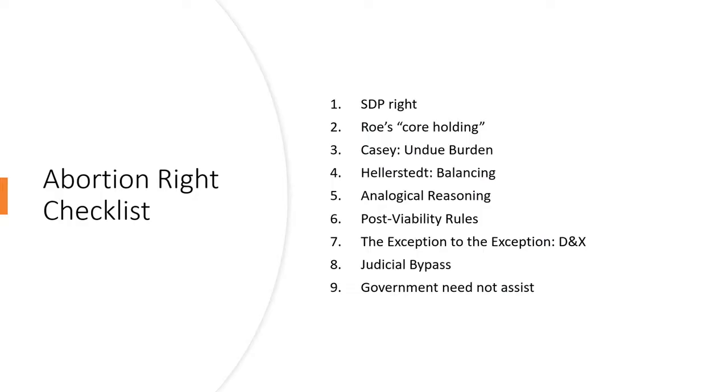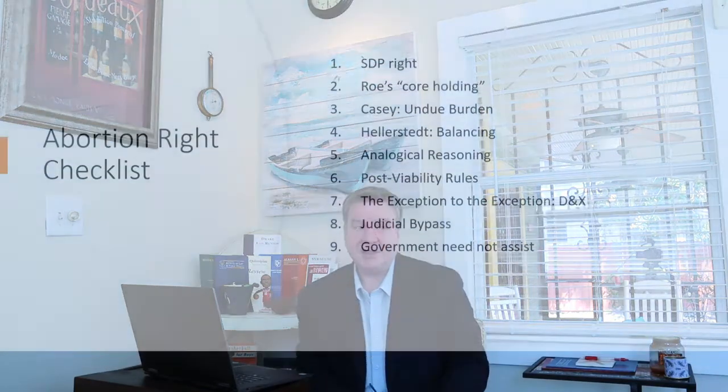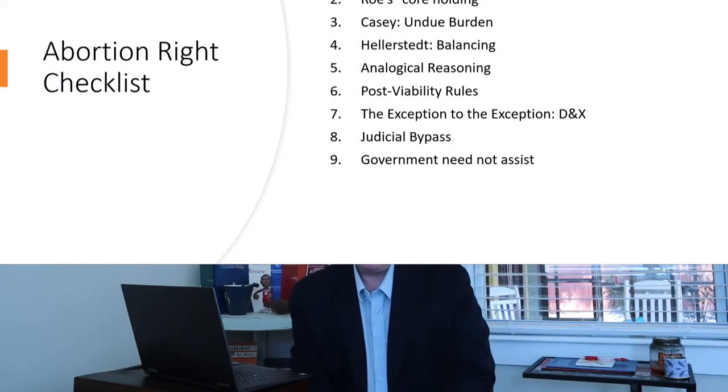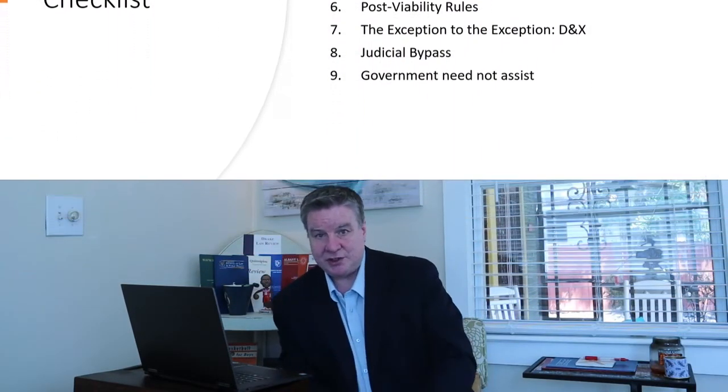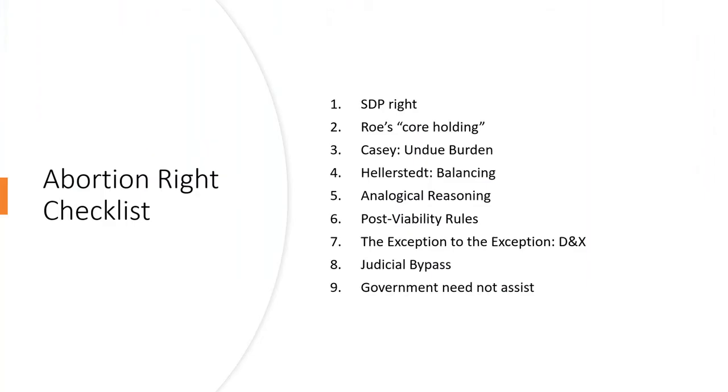And again, if you look at Roe, Casey, and Hellerstedt, and you didn't immediately know what that case was and what it did, you need to bone up on this. I wrote number 5 here, analogical reasoning, as something to keep in mind when you're studying abortion, and something that should be on your checklist. Because, as I mentioned earlier, you have these actual examples from both Casey and Hellerstedt of laws that were upheld and laws that were struck down, right?